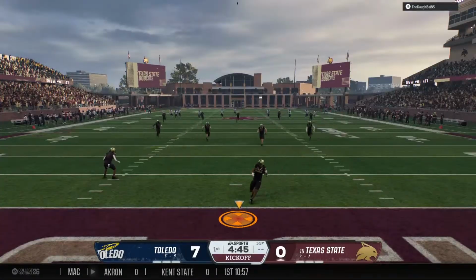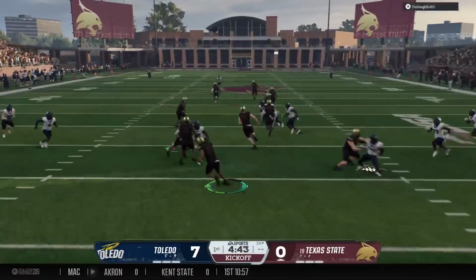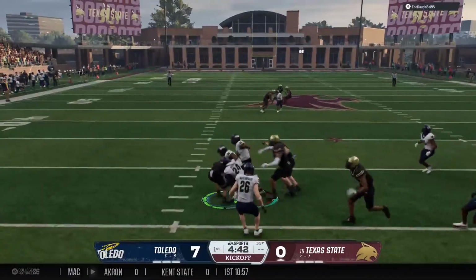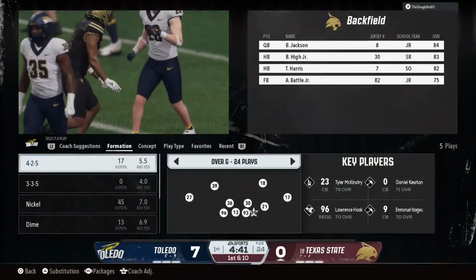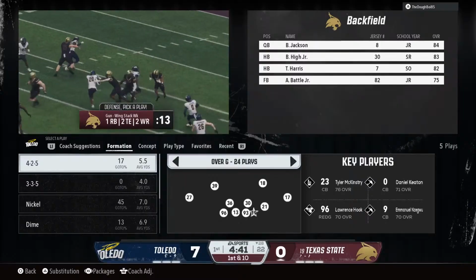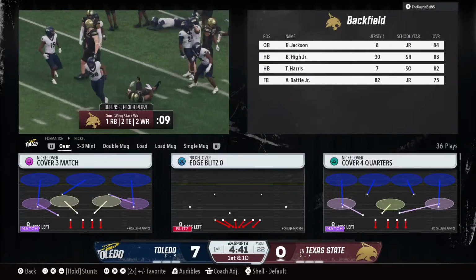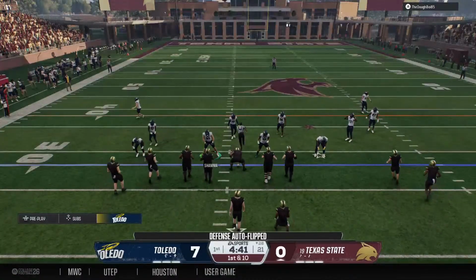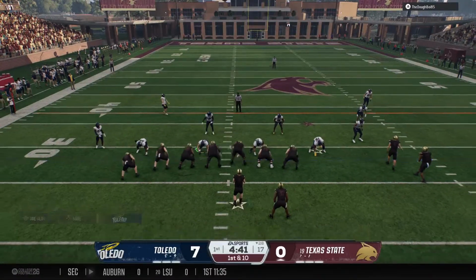FIU handled its business today, and given what this week was like in Miami, that is saying something. This is a focused group, and it's reflected in that final score. No cupcakes this week, fellas. This top 15 battle was much anticipated, and at least one side can say it's a game they'll savor for some time. Kevin, thanks a lot for that one. Sounds as if they had a good one there.